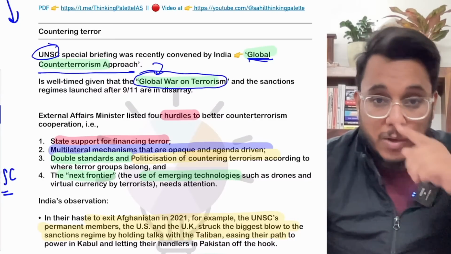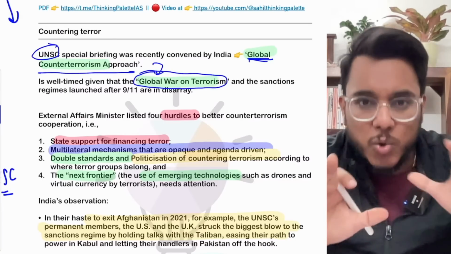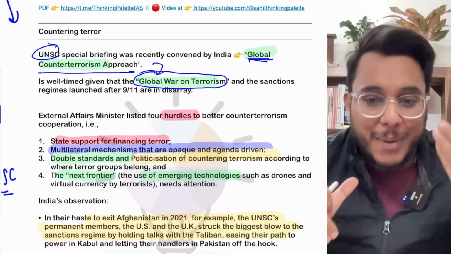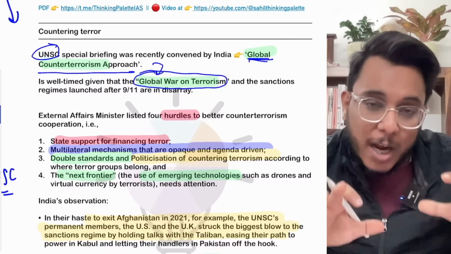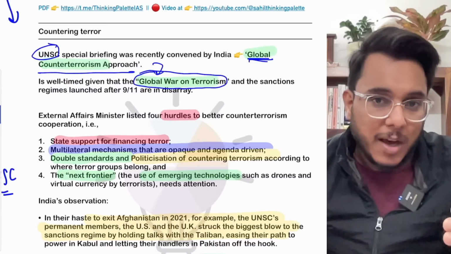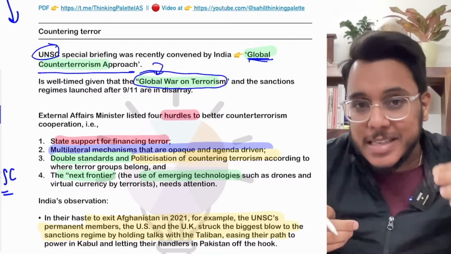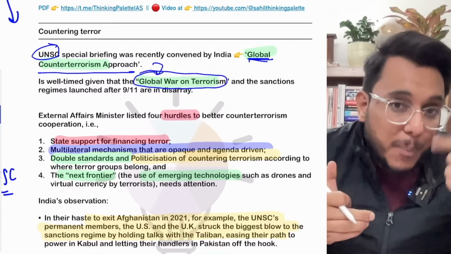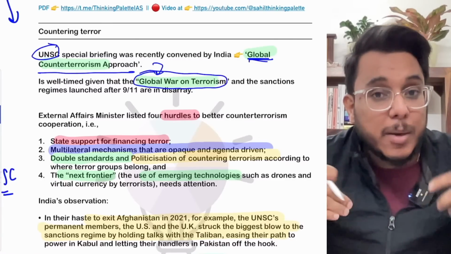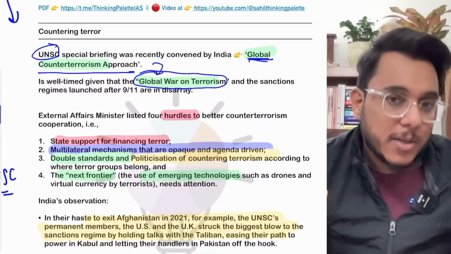Right now, the entire world is over-occupied with the Russia-Ukraine war, which is a very important thing. But in that, we are ignoring terrorism, particularly as the USA has pulled out of Afghanistan. The Taliban has become powerful, and it has been seen in the past that the Taliban and Al-Qaeda have very strong links, so Afghanistan might become a breeding ground for terrorism, but countries are not concerned about that.